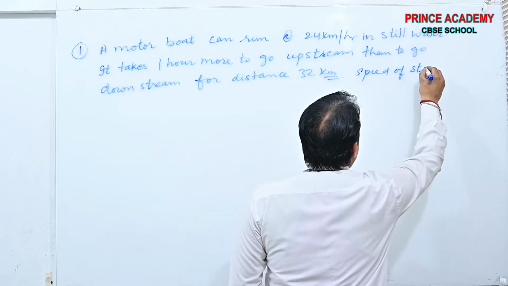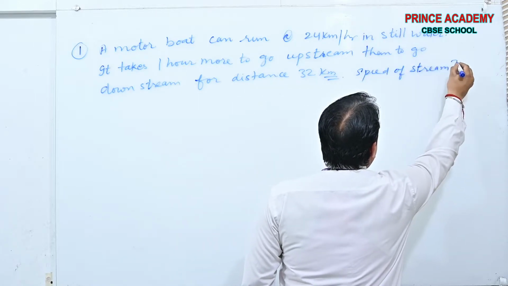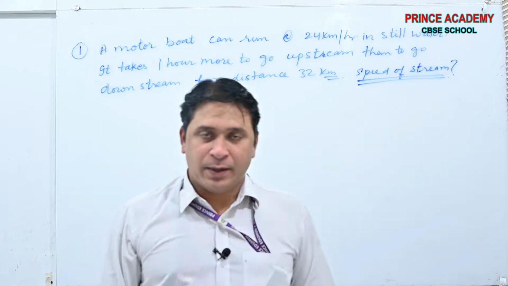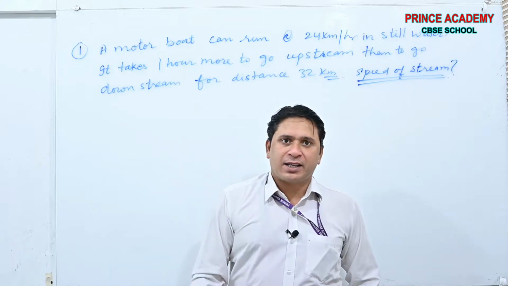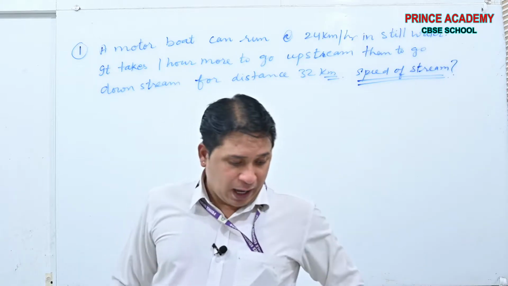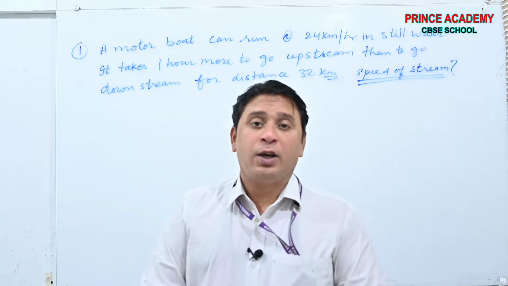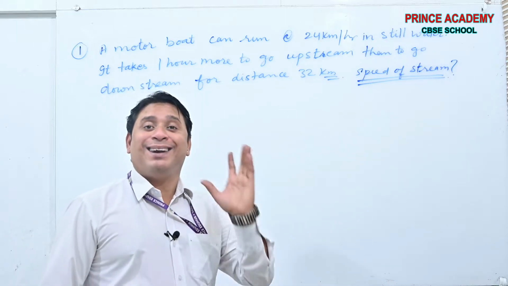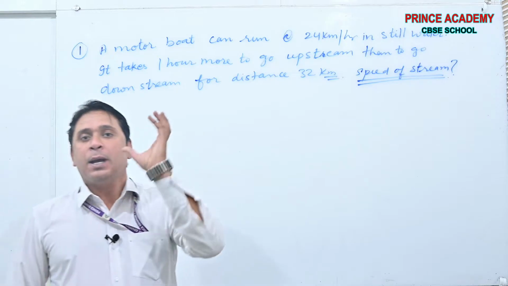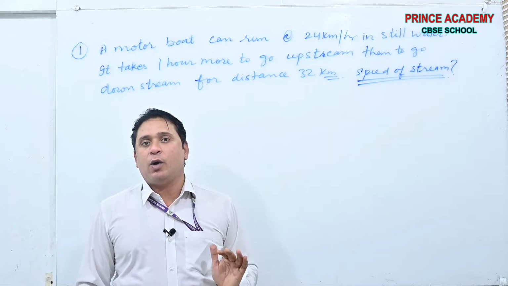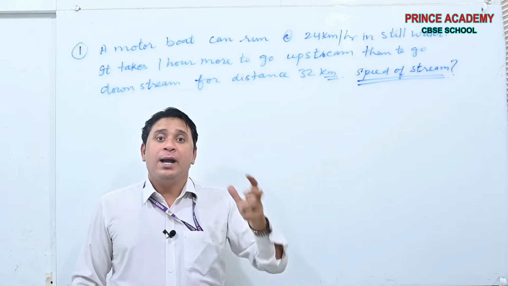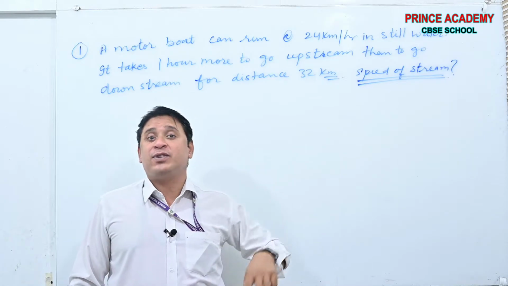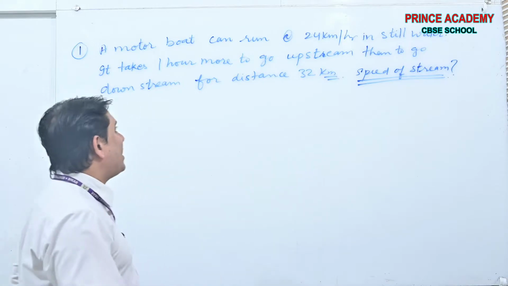See beta, this is the question we are discussing for the first time, so every one of you should put your 100% attention. See beta, first we will learn the basic concept behind the criteria of upstream and downstream, and it will also work in questions related to the 3rd chapter and 5th chapter. Okay, see the statement.